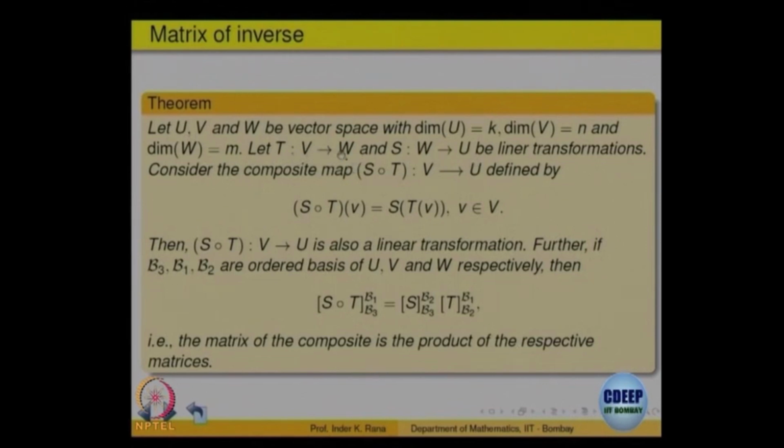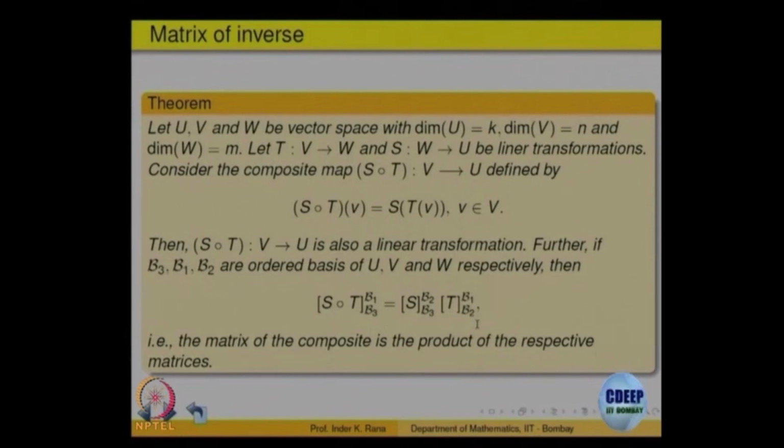Then I can find out what is the matrix of T, I can find out what is the matrix of S, right. I can also find out the matrix of the composite, right. The theorem says the matrix of the composite S composite T with respect to B1 and B3, B1 is on the first one, B3 is on the last one, is same as find the matrix of S with respect to B2 and B3 and multiply it with the matrix of T with respect to B1 and B2.